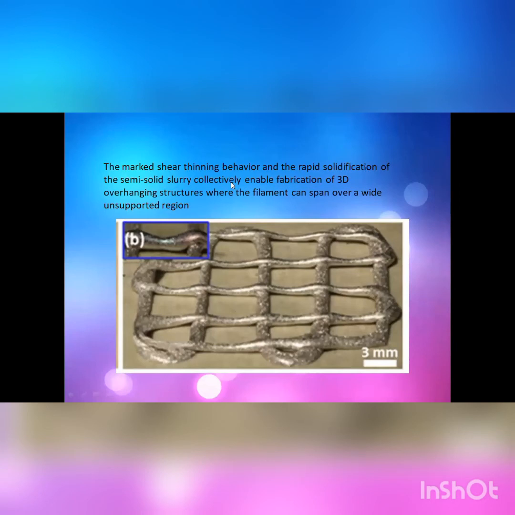The marked shear thinning behavior, as we have seen in the graph, and also the rapid solidification of the slurry collectively enabled the fabrication of 3D overhanging structures where this filament can span over a wide range of unsupported region.